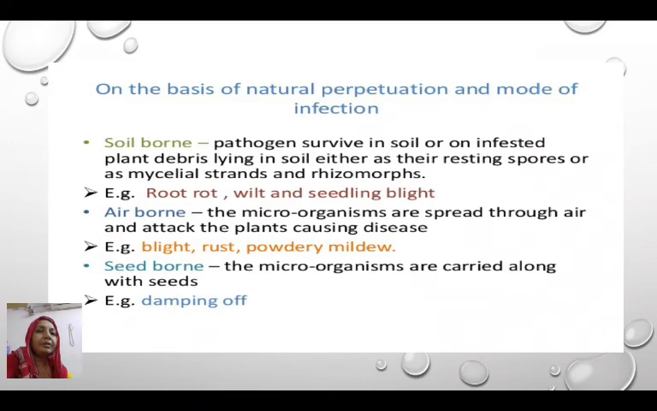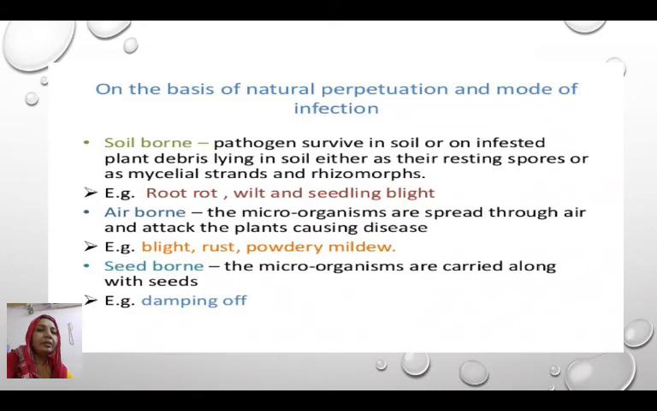On the basis of the natural reservoir and mode of infection, the diseases are classified as soil-borne diseases, airborne diseases, and seed-borne diseases. In soil-borne diseases, the pathogen survives in the soil and is present along with the plant debris lying on the soil, either as resting spores or in the form of mycelial strands and rhizomes. These are called soil-borne diseases, for example root rot, wilt, and seedling blight diseases.